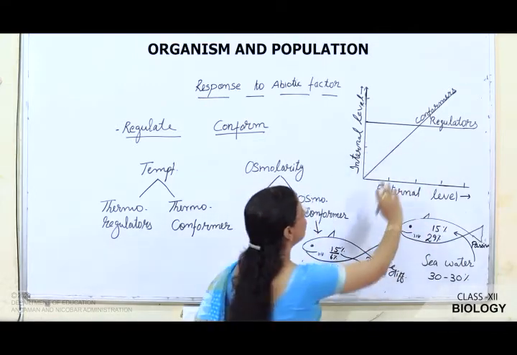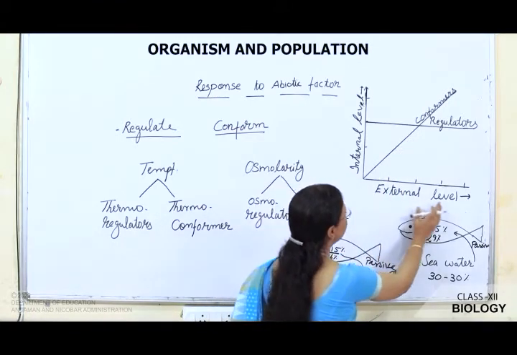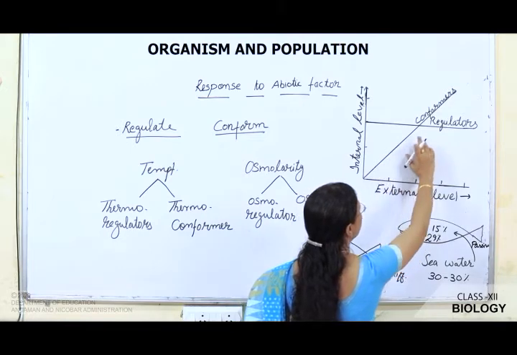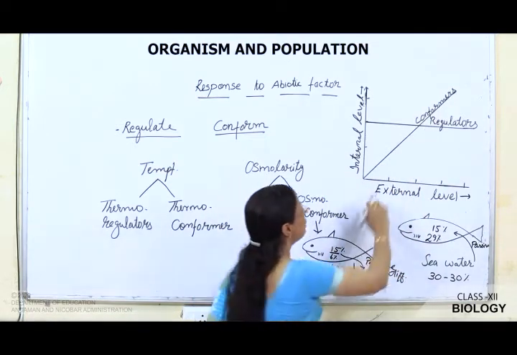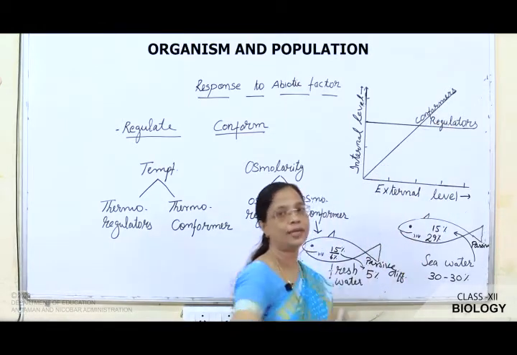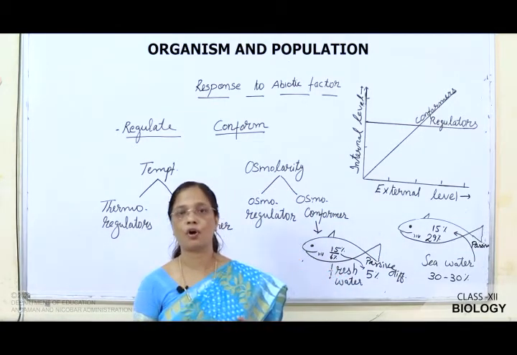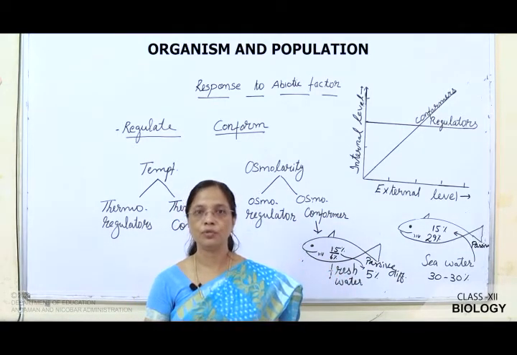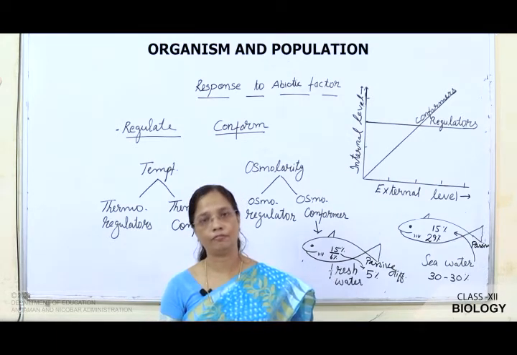But in the case of conformers, as the external factor increases, the conformers also adjust with the external factor. So, these are the responses of organisms to abiotic factors like regulate and conform.